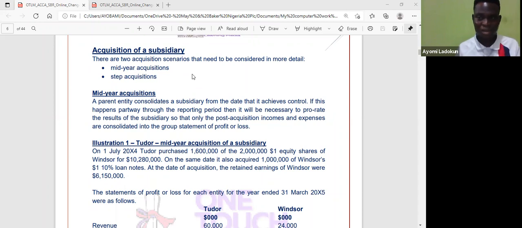So that's mid-year acquisition. Another accounting implication there is, how do I determine my pre-acquisition profit and post-acquisition profit? If I acquire at the beginning of the year, the examiners tell me straight up that the retained earnings at acquisition is maybe $3,000, okay? Then I will go into my financial position as at the year end to look at the retained earnings of the subsidiary.